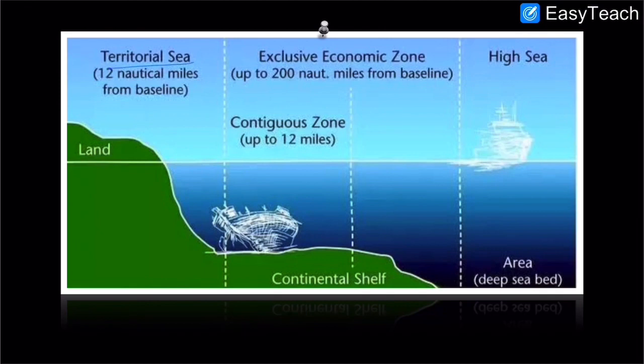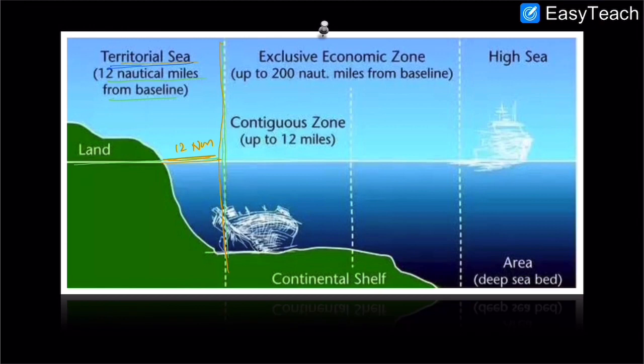See friends, territorial waters, the territorial sea, means up to 12 nautical miles. In this image it is shown that up to this area is 12 nautical miles from the base level, which is considered territorial sea.